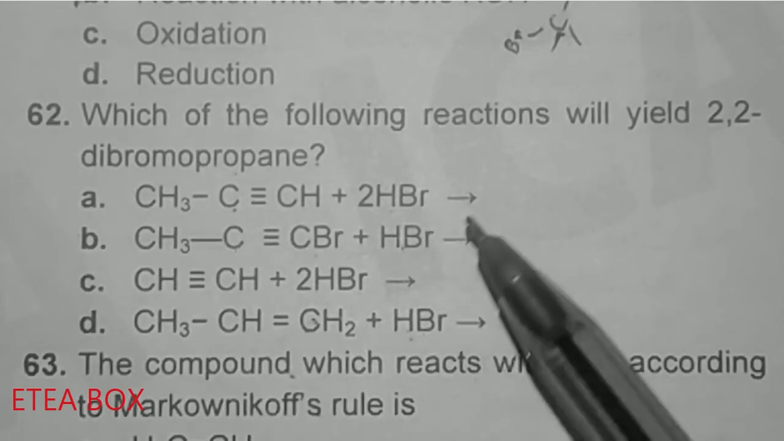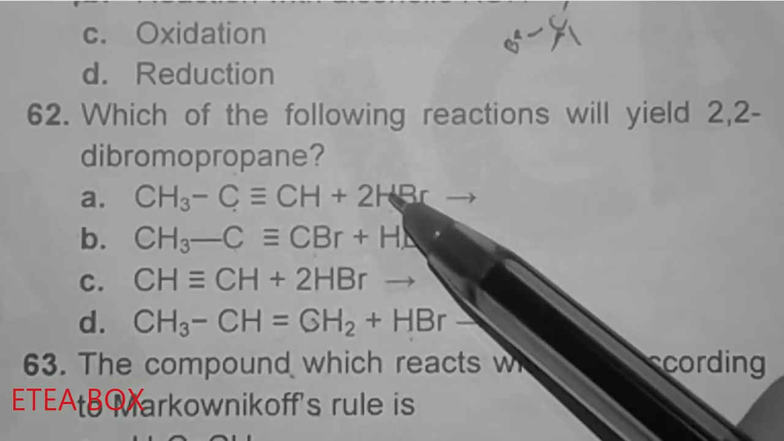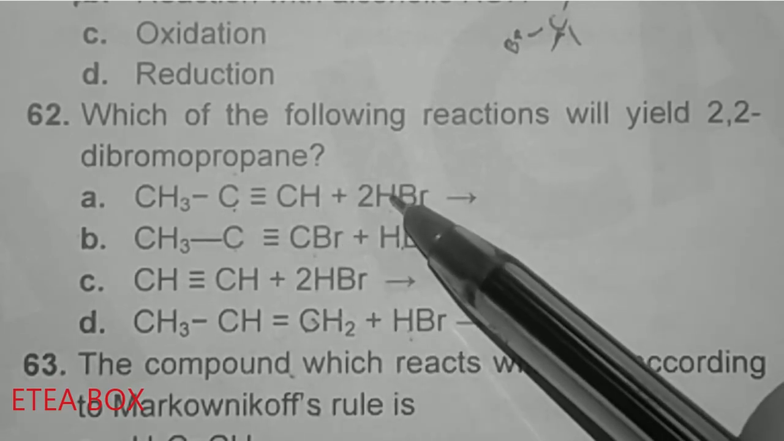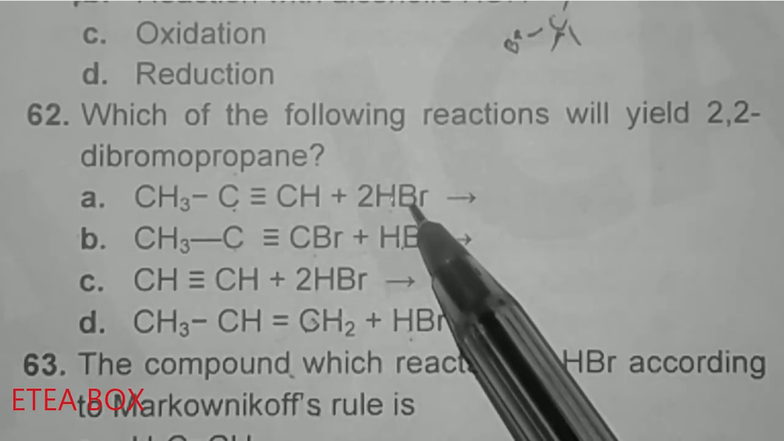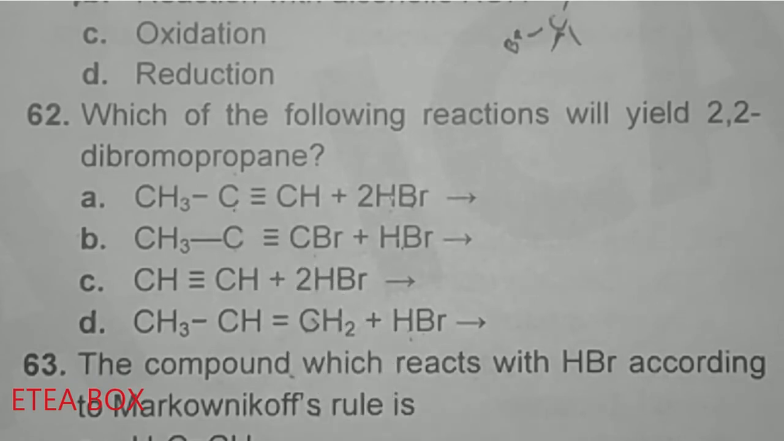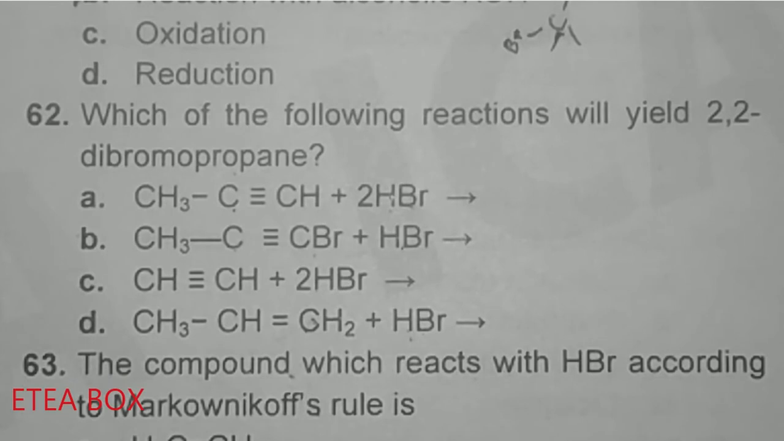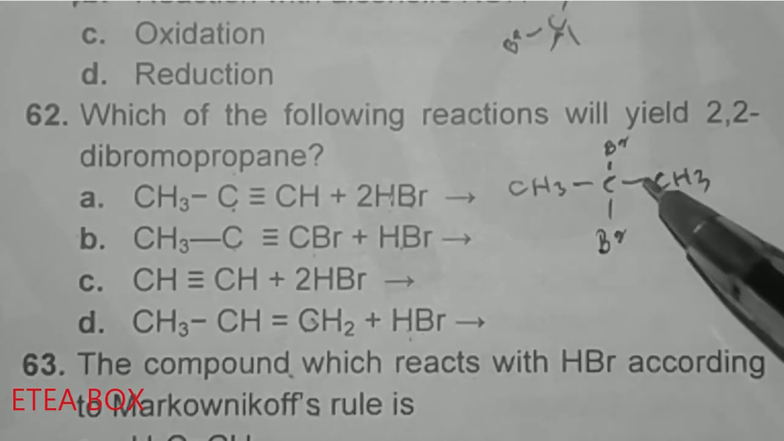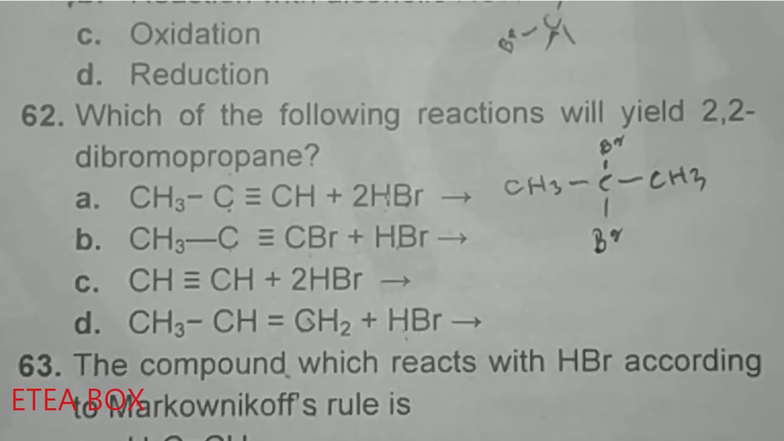Okay, so when you react this one with this, it will give these 2 hydrogen will be attached to that side where the hydrogen atom is greater. And bromine will be attached to that side where hydrogen is less. So it will be attached to this one. So the reaction of these 2 will give 2,2-dibromopropane. Option A is correct here.